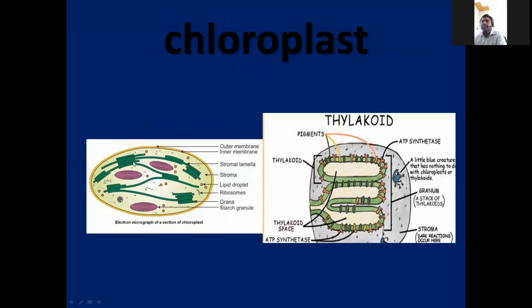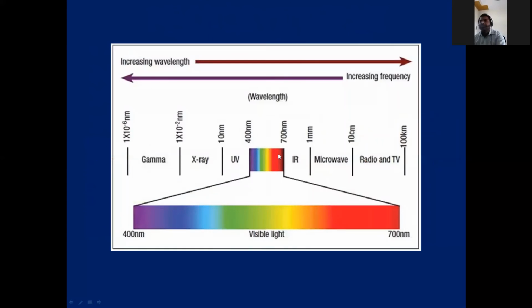And the chloroplast structure: double membrane, and inside, the aqueous solution is called stroma. The sac-like structures are thylakoids, which contain pigments. These pigments trap solar energy. When electrons go from photosystem 2 to photosystem 1, ATP and NADPH are generated, which are transferred to the stroma, and further processes run and synthesize the starch.